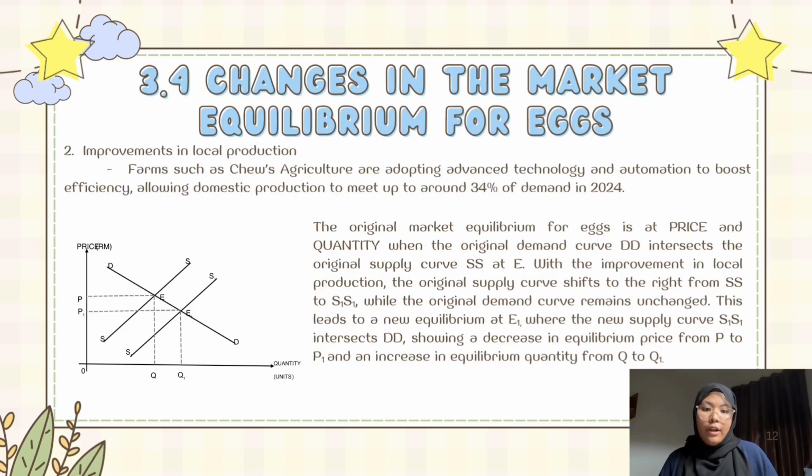The original market equilibrium for eggs is at price P and quantity Q when the original demand curve DD intersects the original supply curve SS at E. With the improvement in local production, the original supply curve shifts to the right from SS to S1S1, while the original demand curve remains unchanged. This leads to a new equilibrium at E1 where the new supply curve S1S1 intersects DD, showing a decrease in equilibrium price from P to P1 and an increase in equilibrium quantity from Q to Q1.